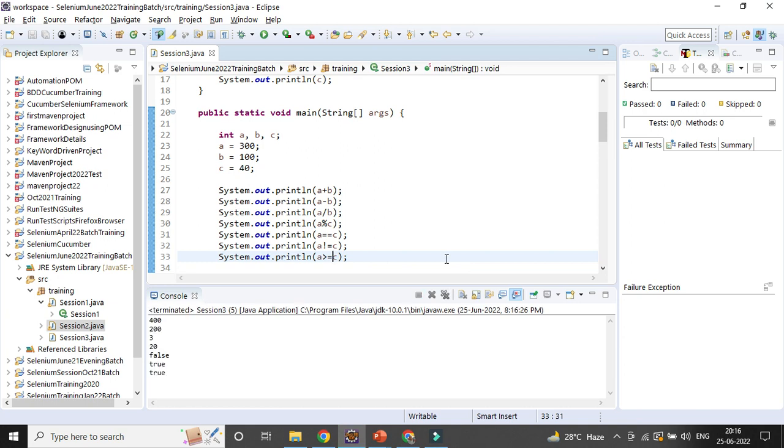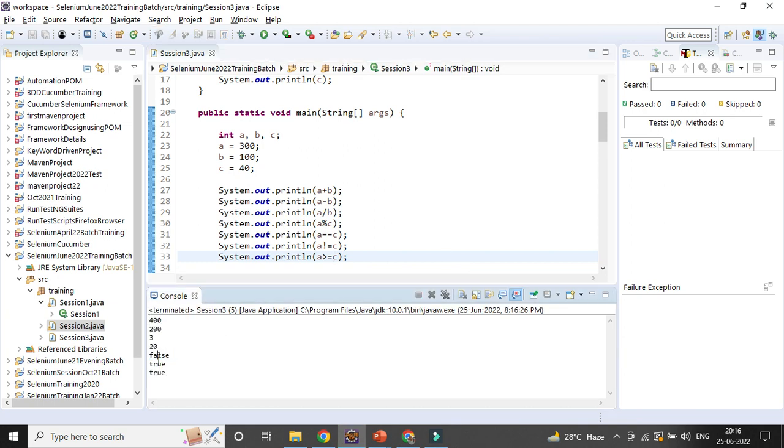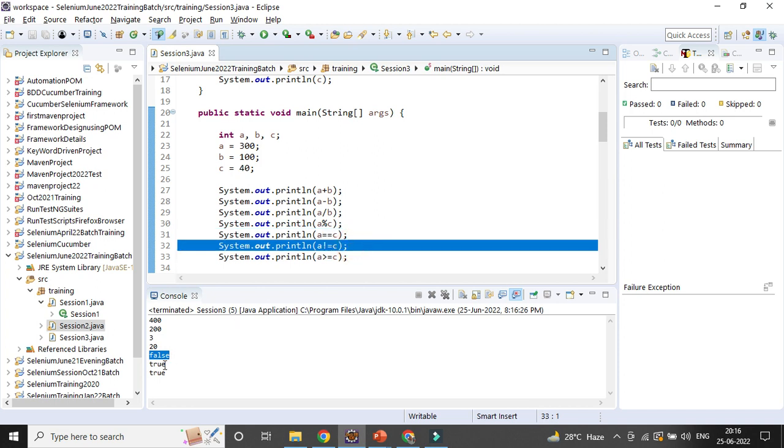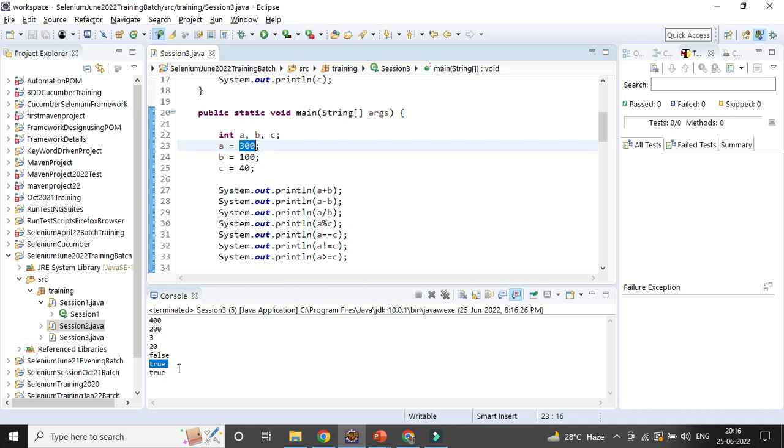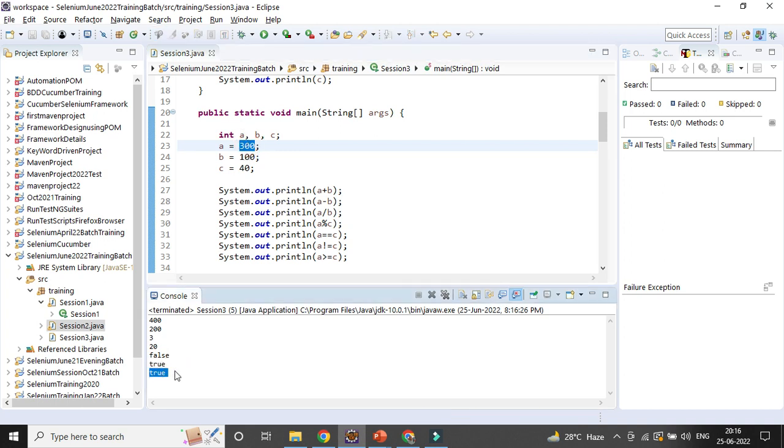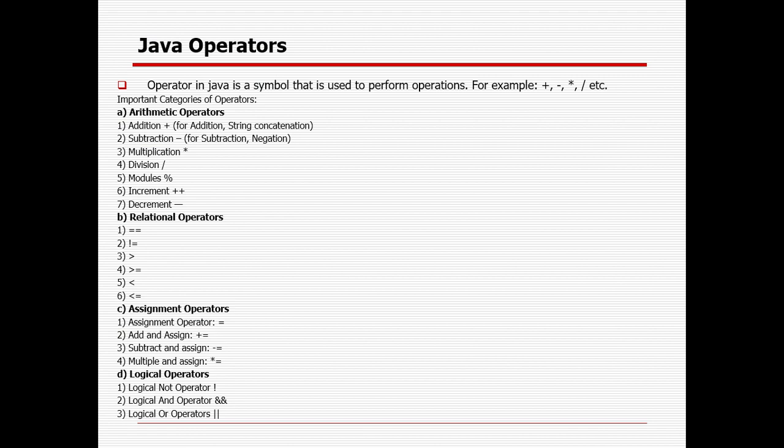You can see here the first one is not equal to, definitely the value is not equal, so not equal to is coming true. a greater than or equal to c, definitely the value 300 is greater than 40, so it is true. In a similar way you can print out the others. Then the assignment operators. There is equal to, add and assign, subtract and assign, multiply and assign, like that.